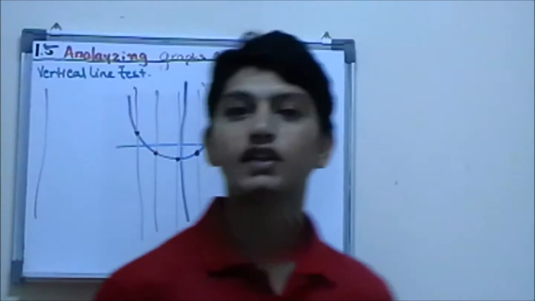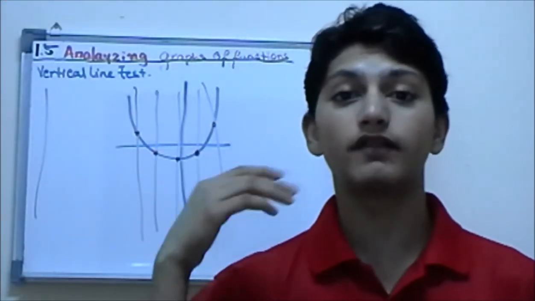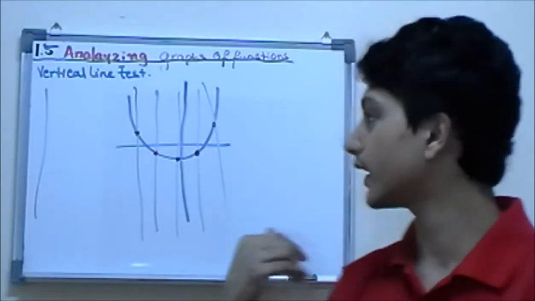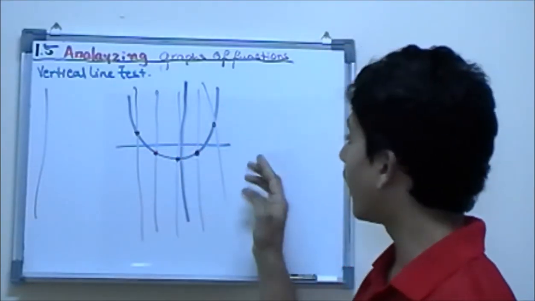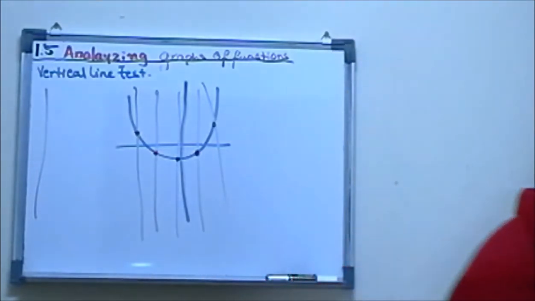So when it intersects only one point, because remember, recall the function. What is the definition of function? Like I told you. So if it intersects only one point on that graph, this is a function.